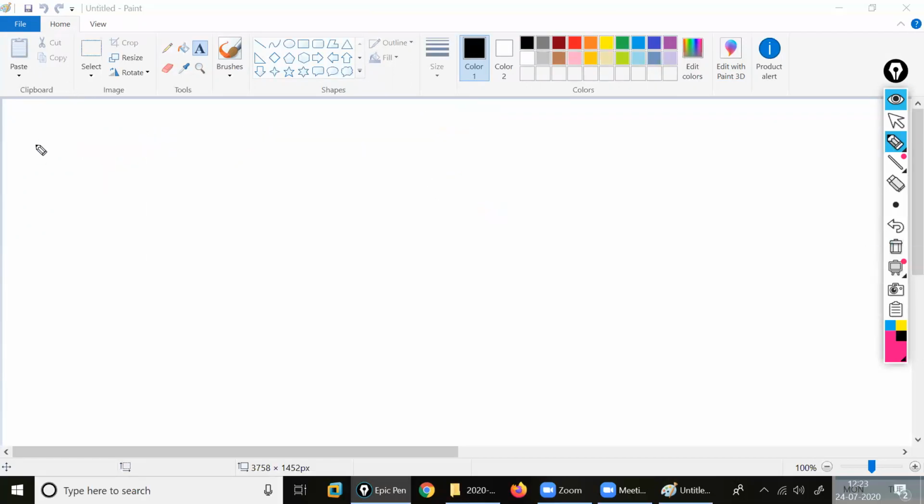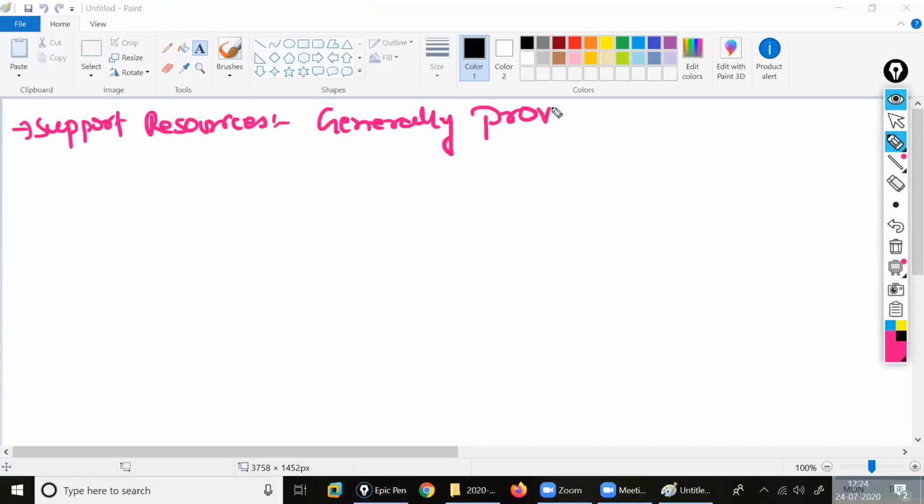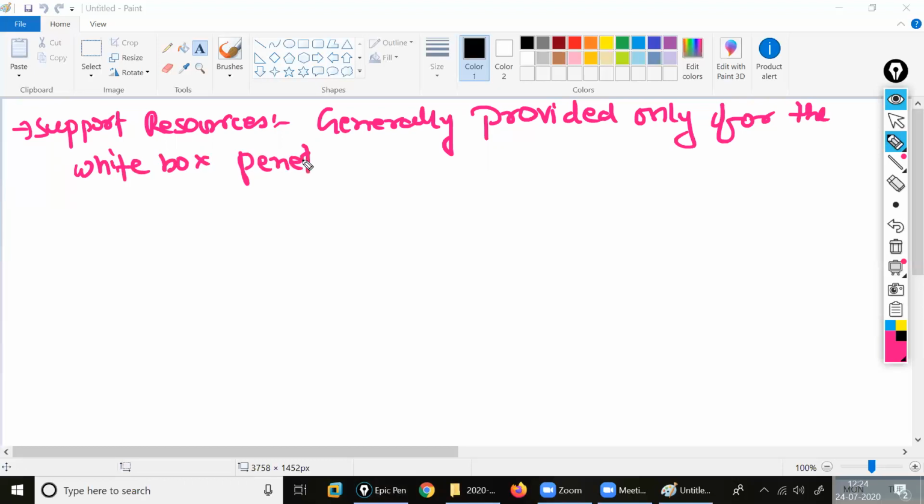So I'm writing the points here. Support resources are generally provided only for the white box penetration tester. Clear? What is inside that?